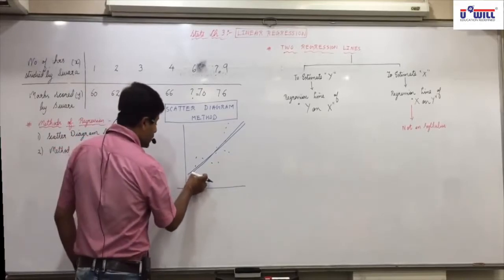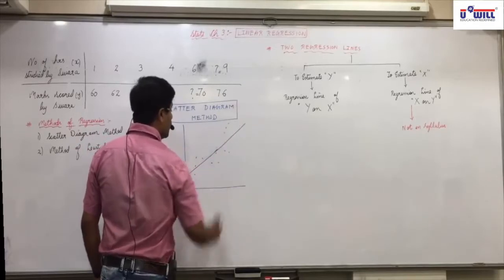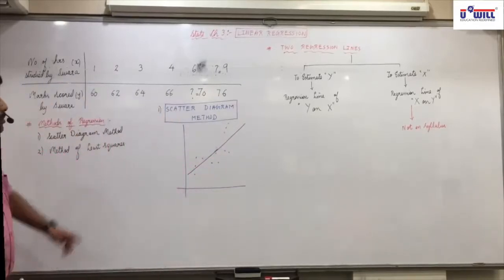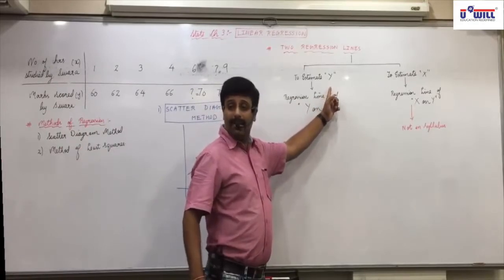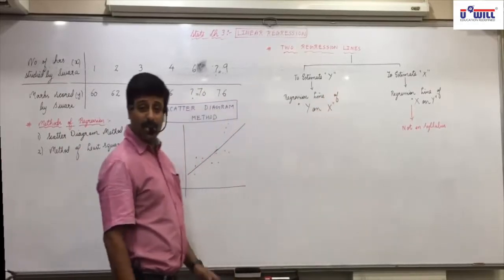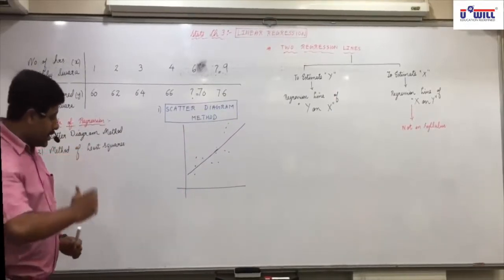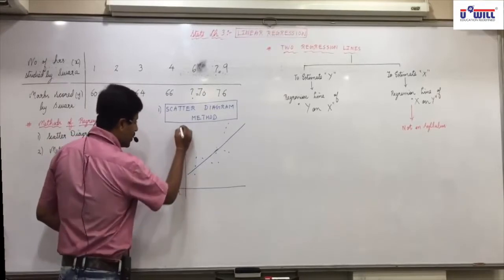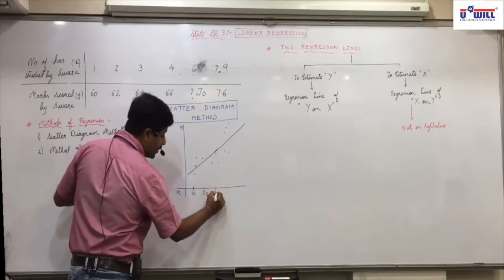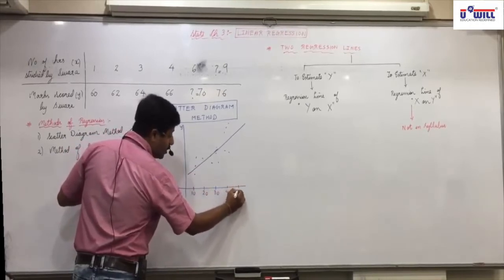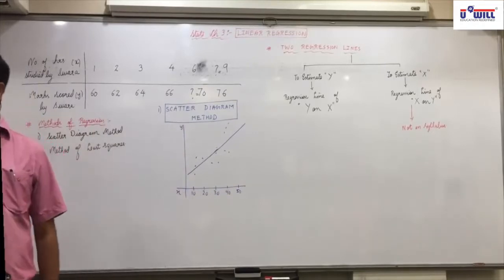Now the question arises: how to estimate y for a given value of x through this line. Suppose the x-axis has 10, 20, 30, 40, 50, and the y-axis has 5, 10, 15, 20, 25, 30 and 35. You want to know when x is 40, what is the value of y?